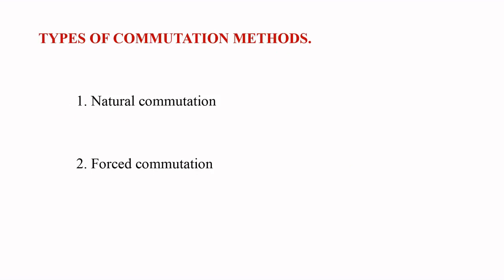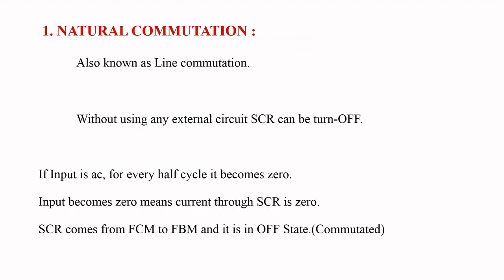Coming to types of commutation methods, they are mainly classified into two types. The first one is natural commutation and the second one is forced commutation. Now we are going to discuss these methods in detail. Coming to the first method of commutation, that is natural commutation, it is also known as line commutation. The commutation in which the SCR can be turned off without using any external circuit is called natural commutation.